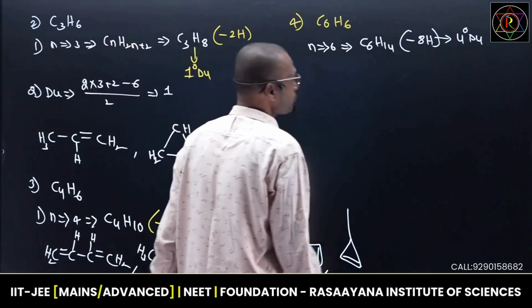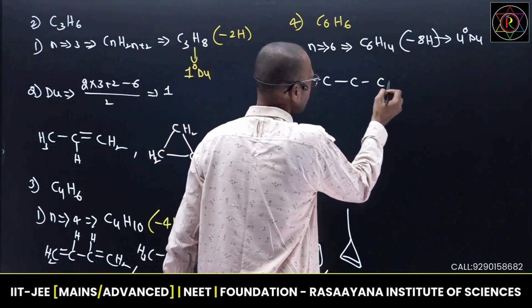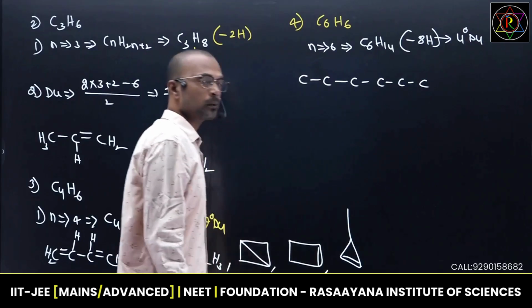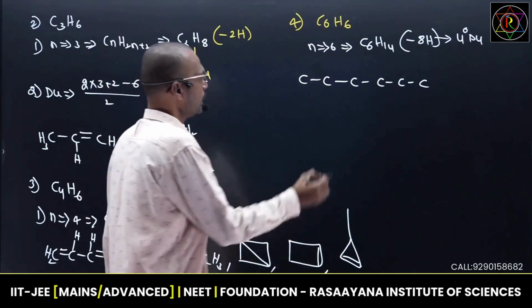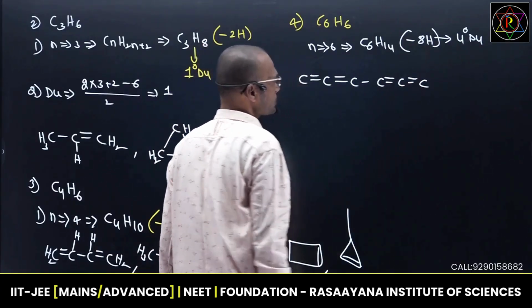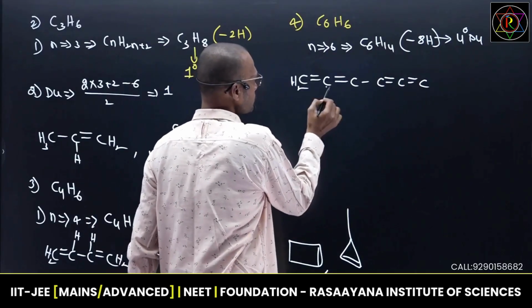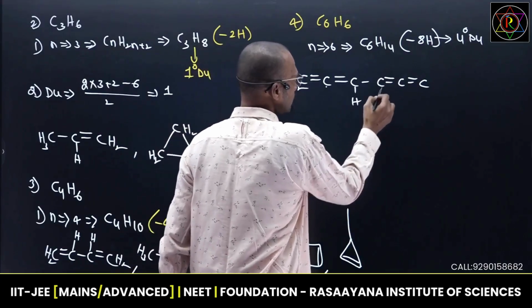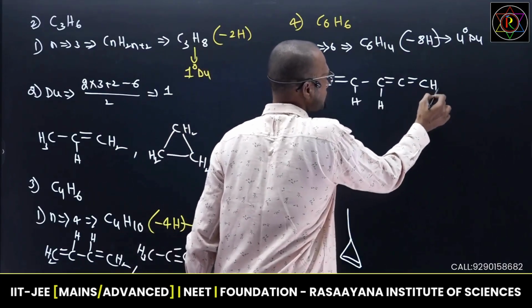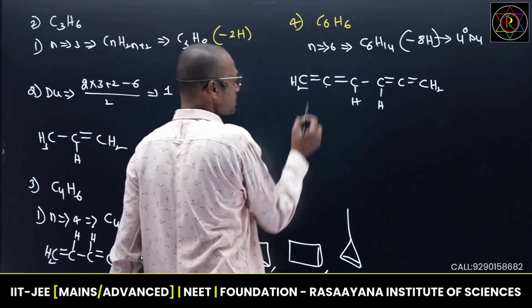Degree of unsaturation 4 means you may create 4 double bonds. 1, 2, 3, 4, 5, 6. 4 pi bonds I can introduce. I can put one pi bond here, pi bond here, pi bond here, pi bond here. Yes, Du 4 is matching. So balance with hydrogens. Here no hydrogen, here 1 hydrogen, here 1 hydrogen, no hydrogen, and here it is 2 hydrogens. Balanced. Next, carbons remain the same every time.